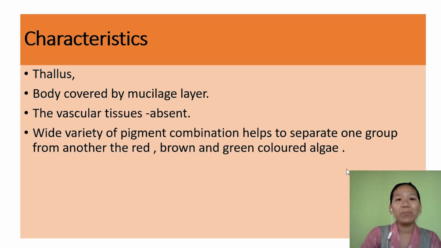There are other pigments like xanthophyll, fucoxanthin, chlorophyll A, chlorophyll B, chlorophyll C, and carotenoid. The combination of these different pigments gives different colors to the algae. It can be red, brown, or green.